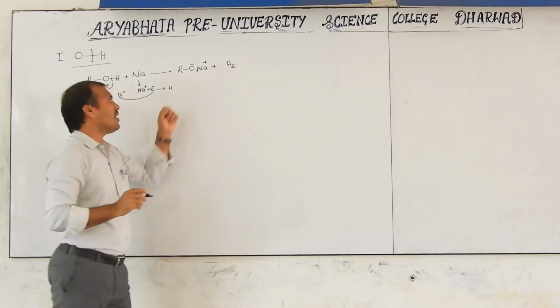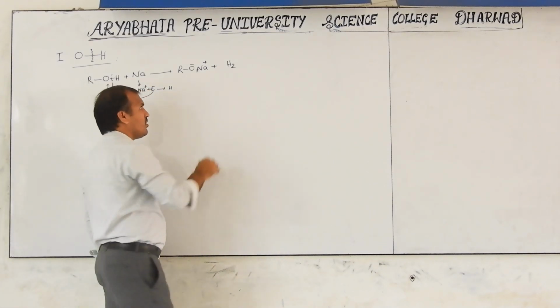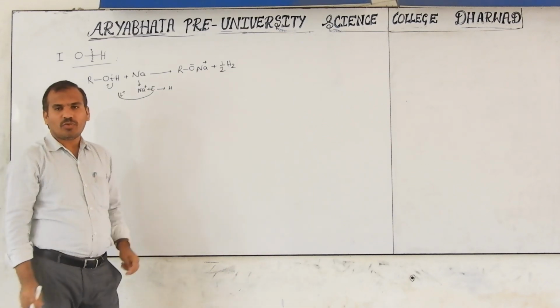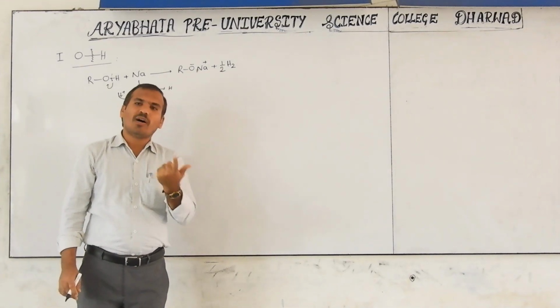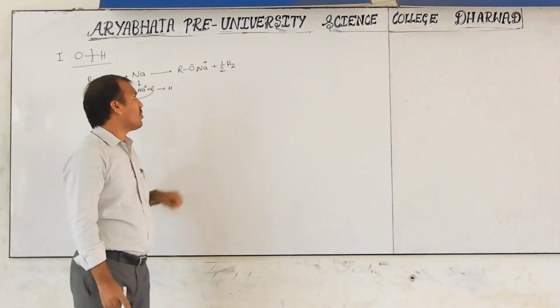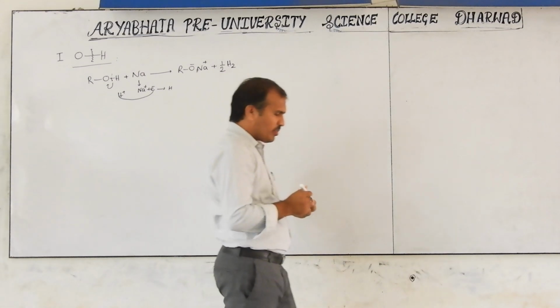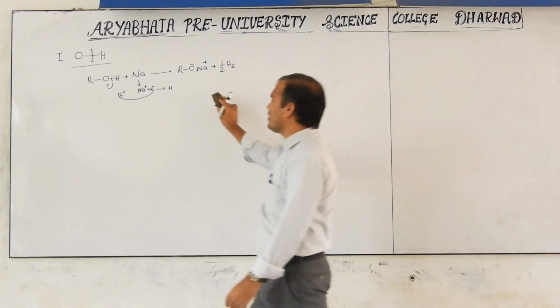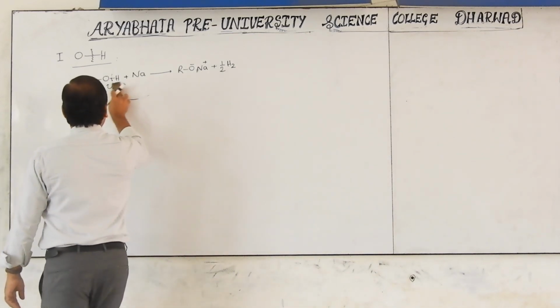How many are there here? One. So how do we write one hydrogen? Like this. Total two hydrogens are there, so in two halves, how much? One. Actually this is one hydrogen. Got the point? This detailed expression will not be given even in the text. I wrote this only for understanding purposes, but they act like this.